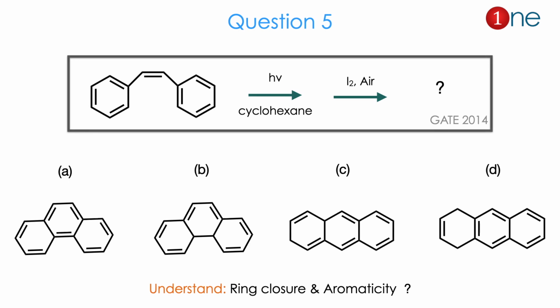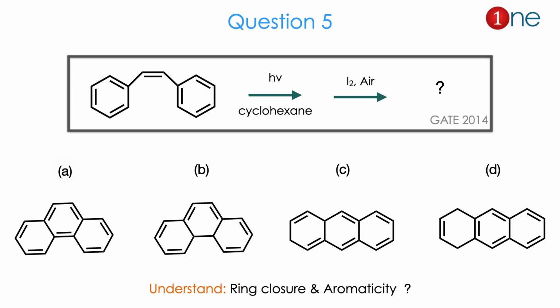Then question number 5. The starting material is stilbene, meaning the two phenyls are in the cis position on the ethylene. You are using light and cyclohexane, which might be the solvent. Then you are using iodine and air. Here 4 products are given. The products are like ring-closed ones, like phenanthrene or anthracene. There are some cases without aromaticity or hydrogenated ones.